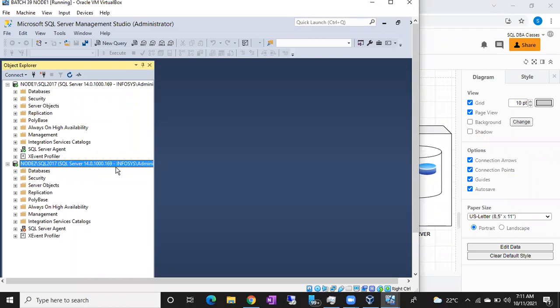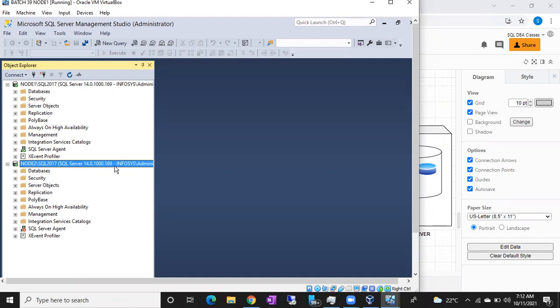So what is meant by synchronous and asynchronous in mirroring? This is a sure interview question, and it is the same concept in Always On as well. What is meant by synchronous?